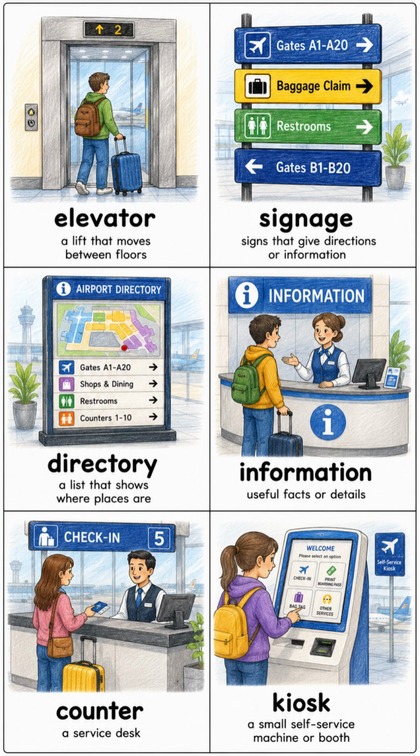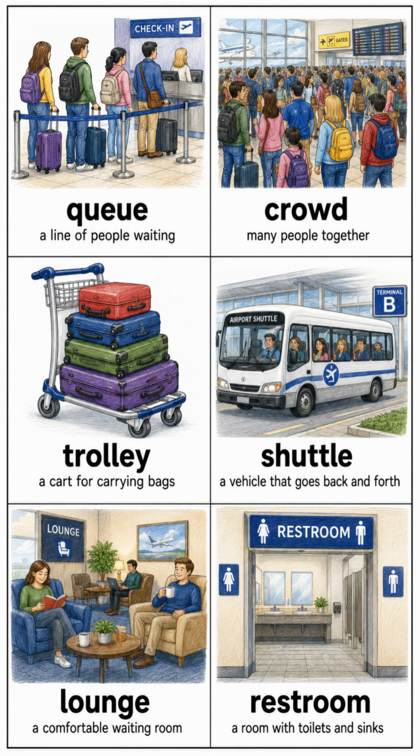Signage, signs that give directions or information. Directory, a list that shows where places are. Information, useful facts or details. Counter, a service desk. Kiosk, a small self-service machine or booth. Queue, a line of people waiting. Crowd, many people together. Trolley, a cart for carrying bags.